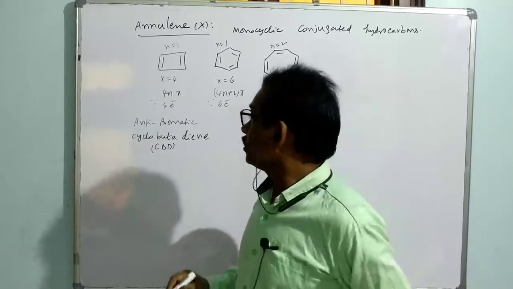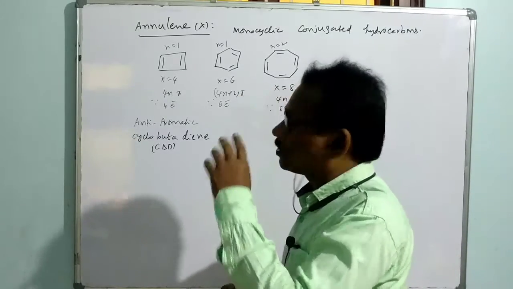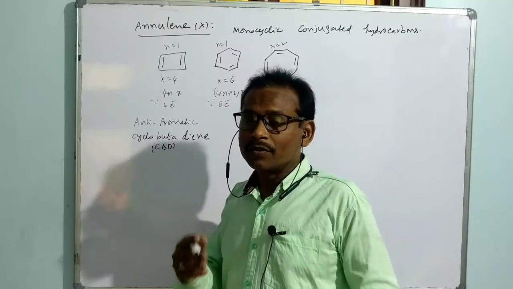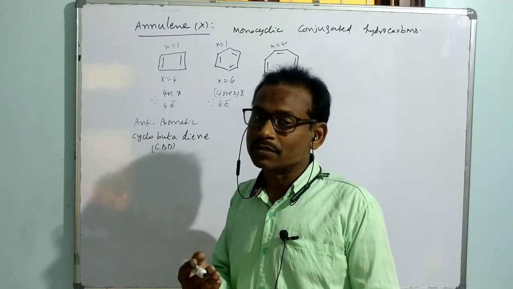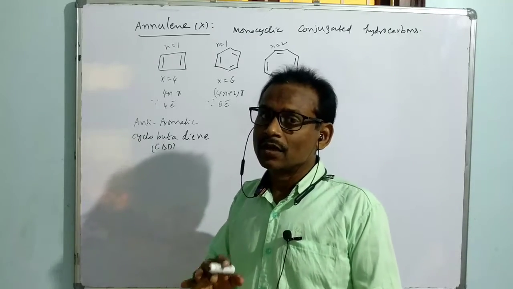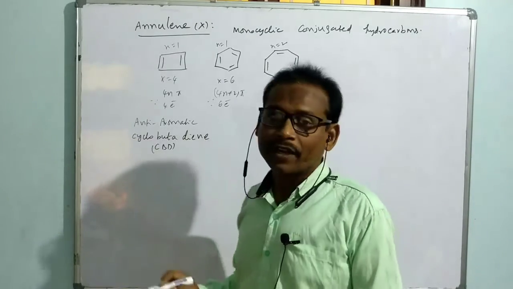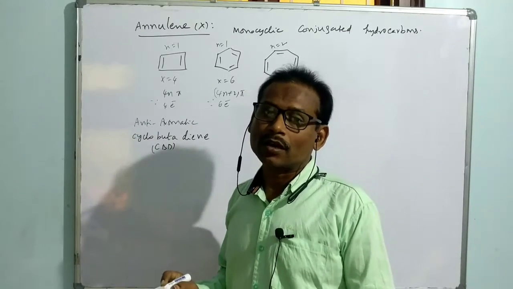Cyclobutadiene. So in this situation, it exists at 35 Kelvin. But when you go for higher temperature or room temperature, it is not going to exist as such because it is anti-aromatic. Anti-aromatic species are unstable.